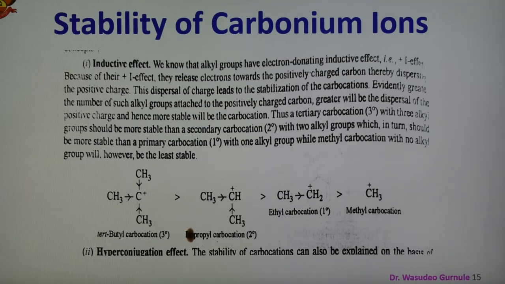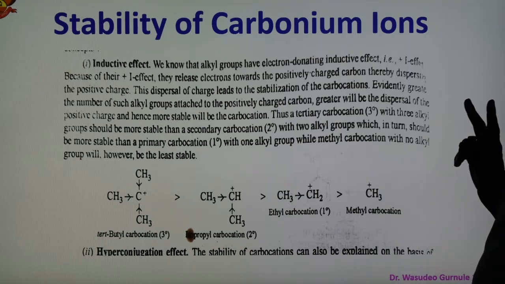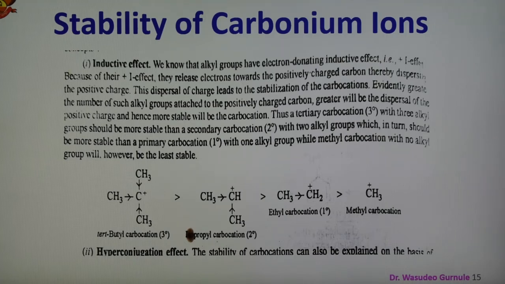So the stability of this carbonium ion can be explained by taking the example here, and two important factors are there. One is the inductive effect and second is the hyperconjugation effect. Here we can explain the order of stability of alkyl carbocation or carbonium ion. Tertiary is more stable than secondary, and secondary is more stable than primary. This order of stability can be explained easily on the basis of inductive effect and hyperconjugation effect.